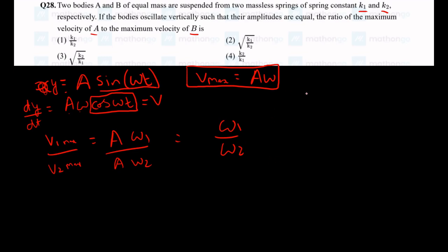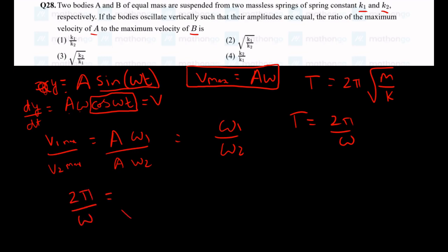Now we need to find omega. What do we know? We know the time period of a spring is 2 pi root m by k, where k is the spring constant. We also know that time period is nothing but 2 pi divided by omega. So we get 2 pi by omega is equal to 2 pi root m by k. Now rearranging and cancelling 2 pi, we get omega is equal to root k by m.